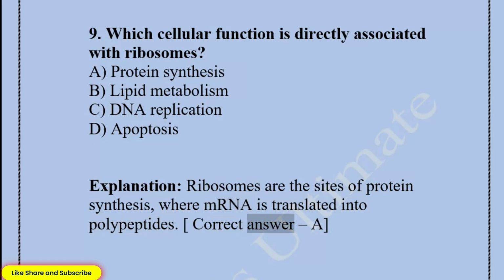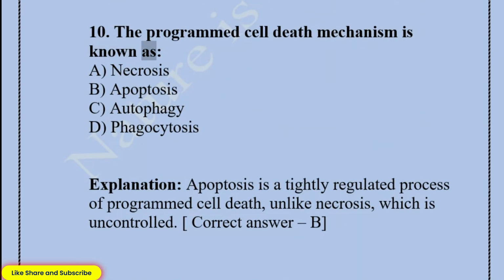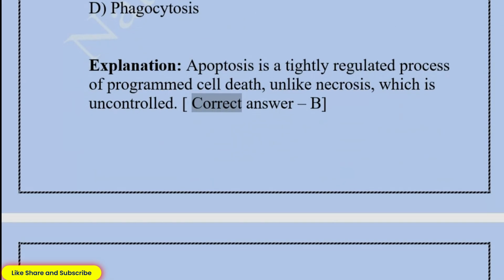Correct answer: A. 10. The programmed cell death mechanism is known as A. Necrosis. B. Apoptosis. C. Autophagy. D. Phagocytosis. Explanation: apoptosis is a tightly regulated process of programmed cell death, unlike necrosis, which is uncontrolled. Correct answer: